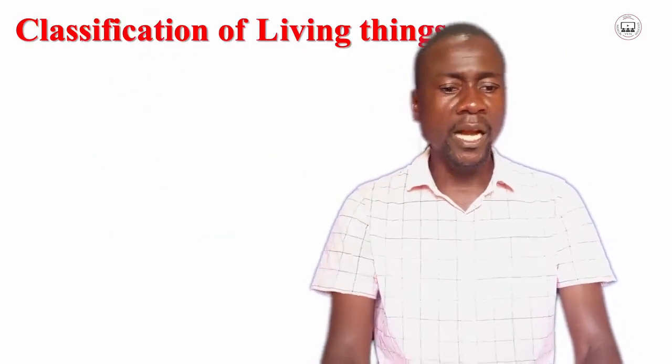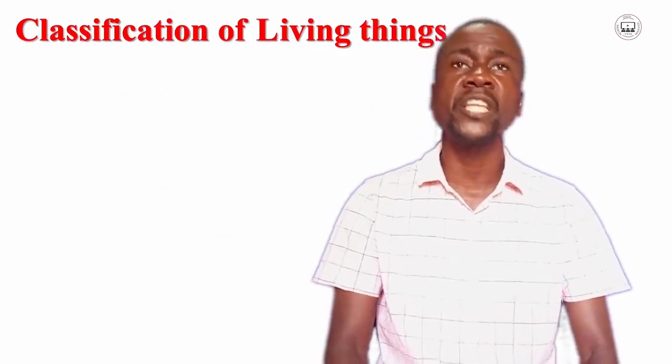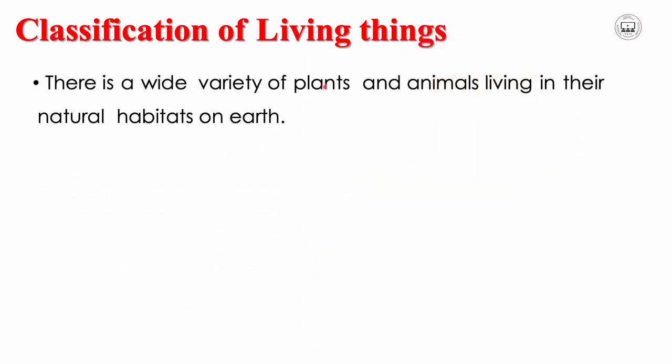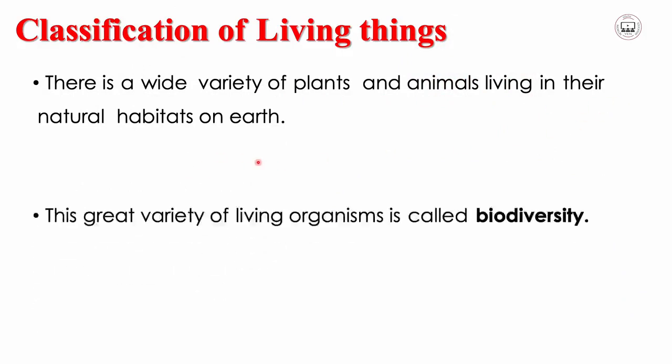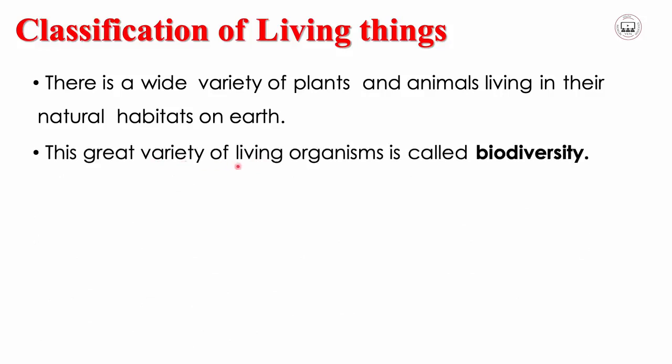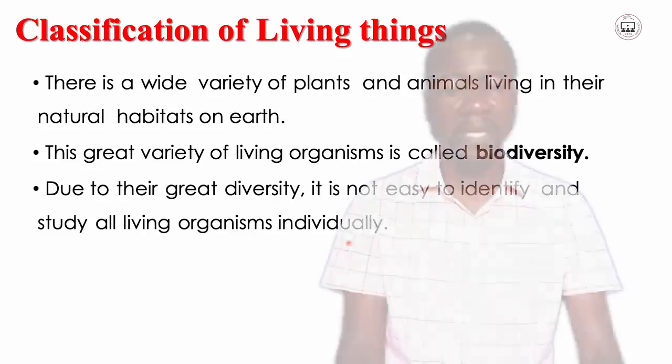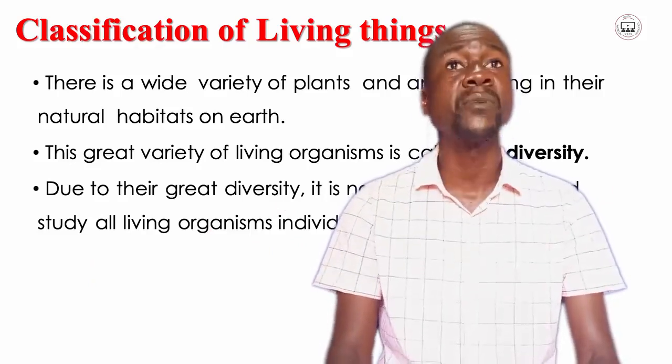Now, we are going to look into classification of these living things. There is a wide variety of plants and animals living in the natural habitat on Earth, and this great variety of living organisms is called biodiversity. Due to the great diversity, it is not easy to identify and study all living organisms individually, which means we are supposed to study them in groups.